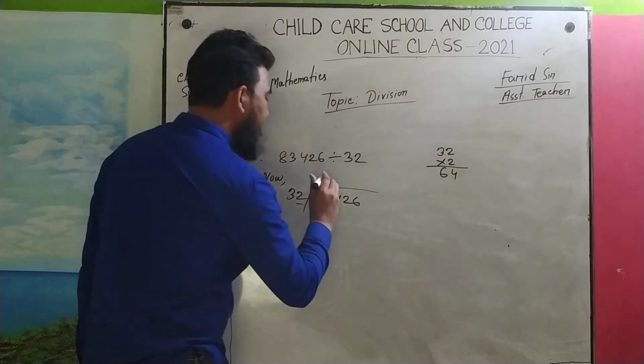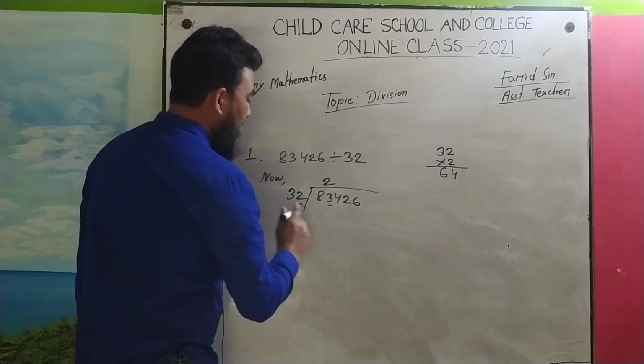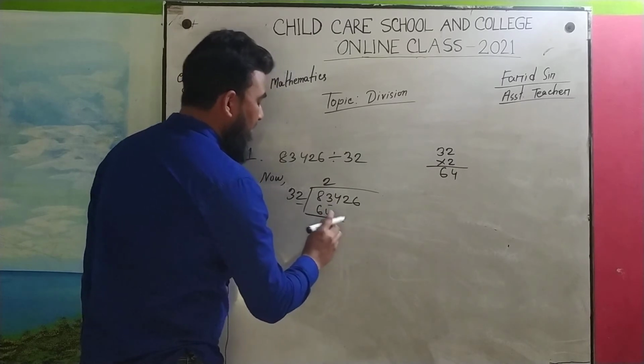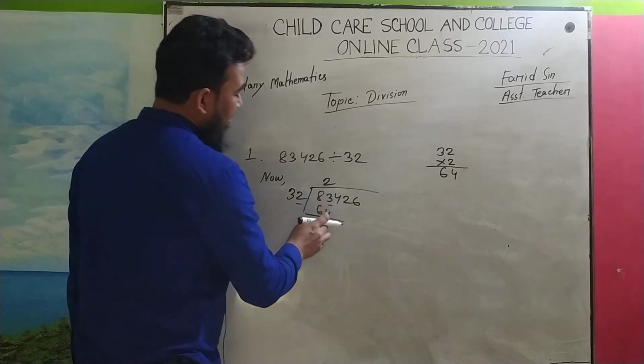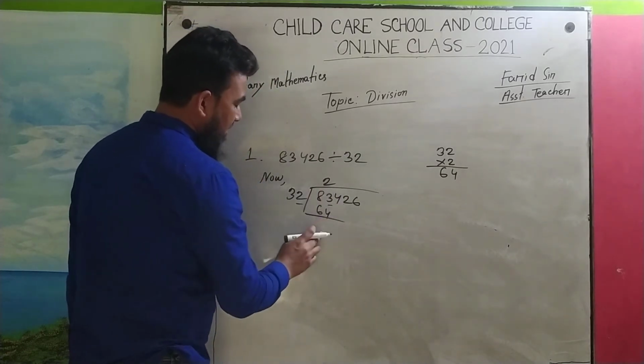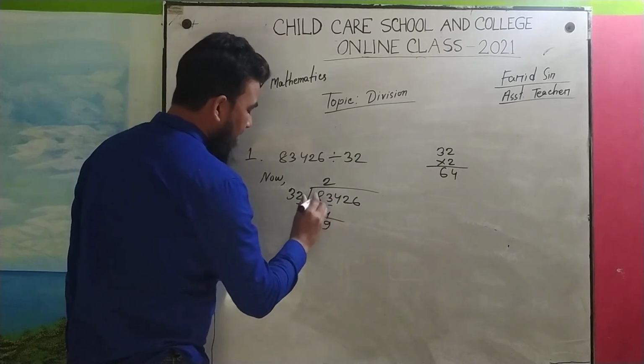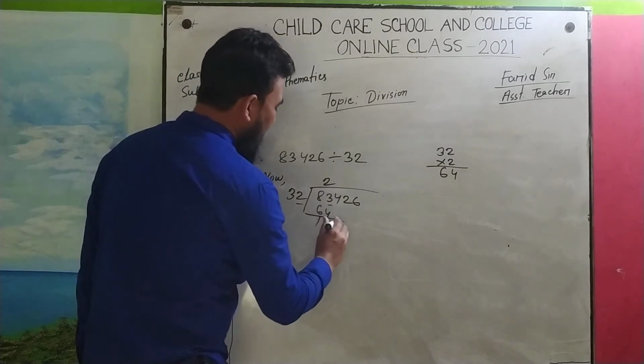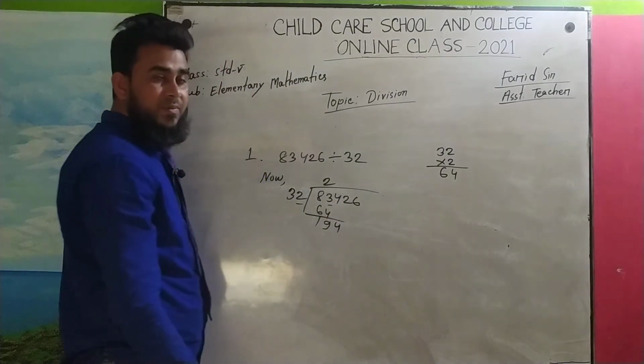So if we take this for 2 times it will be 64. Now subtract: 3 minus 4 not possible, this is 13, 13 minus 4 is 9, and here 7 minus 6 is 1, so 19. Now we have to take the next digit, same system.